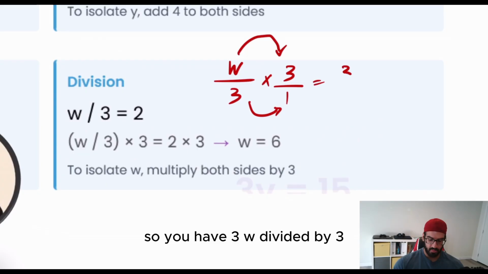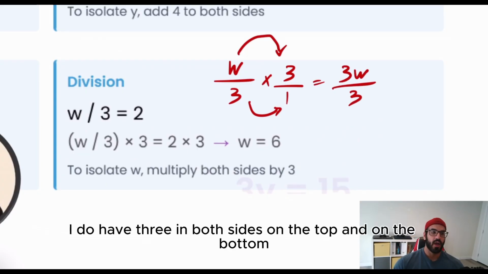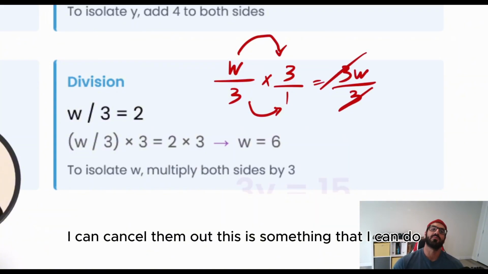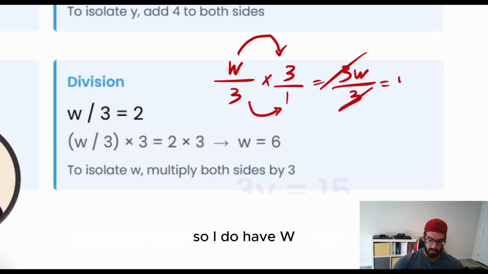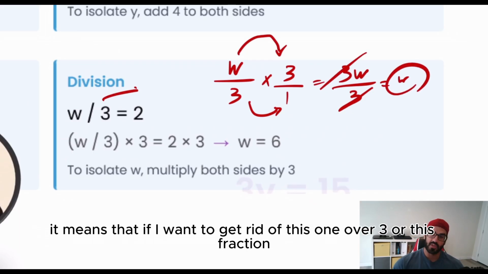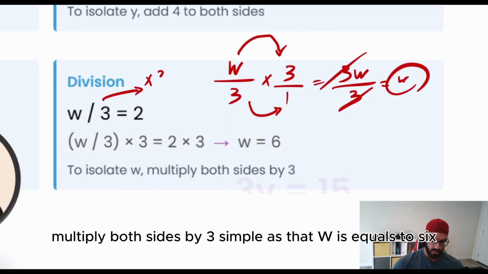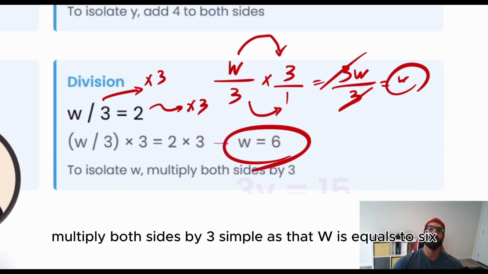So you have 3w divided by 3. I have 3 on both sides, on the top and on the bottom. I can cancel them out. This is something that I can do. So I have w. It means that if I want to get rid of this 1 over 3 or this fraction, the only thing I have to do is multiply both sides by 3. Simple as that.